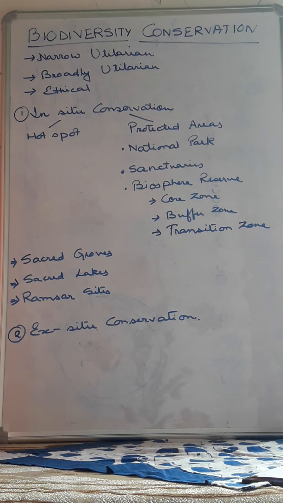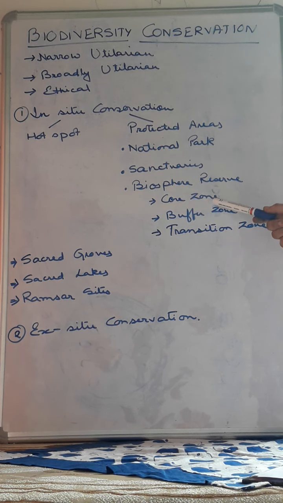Now actually these areas are properly conserved or designated by the map of UNESCO, that is Man and Biosphere Reserve. In India, the first biosphere reserve was Nilgiri Biosphere Reserve. A biosphere reserve actually consists of 3 zones. This is strictly meant for protection, isn't it? So for protection actually we are dividing this area into 3 particular zones.